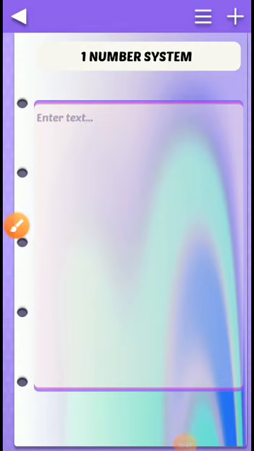Hello children, today we are going to start with new chapter number 1, number system. As the name itself suggests, it deals with what? Numbers. In our daily life, we come across various numbers. Numbers play an important role in our life. If I ask how many students are in your class, you may reply 25. So what is that 25?